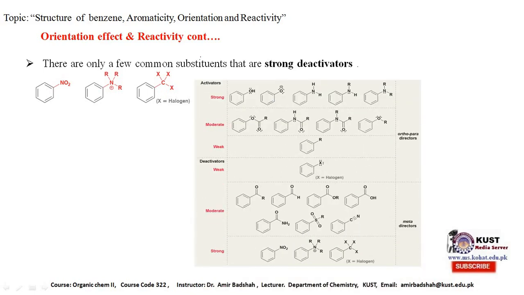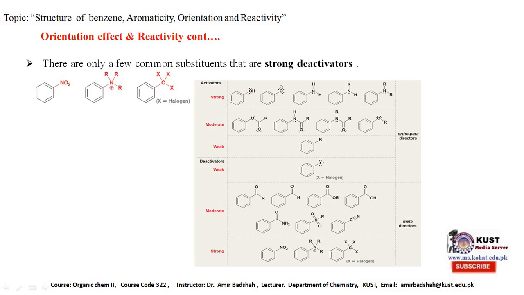In summarized form, the groups may be divided into activators and deactivators on one side by the activation effect, and on the other side through the directive effect. They may be classified as ortho-para directors or meta directors.